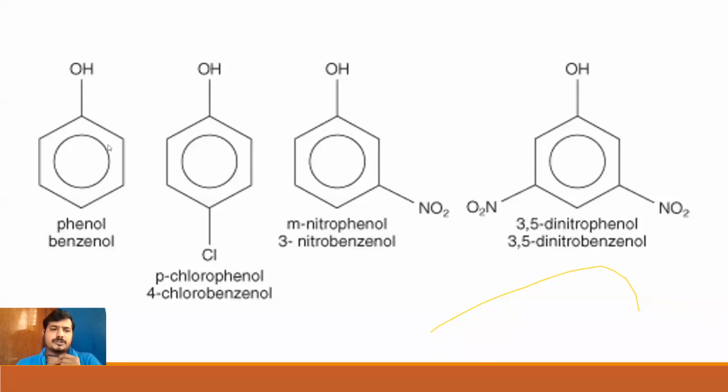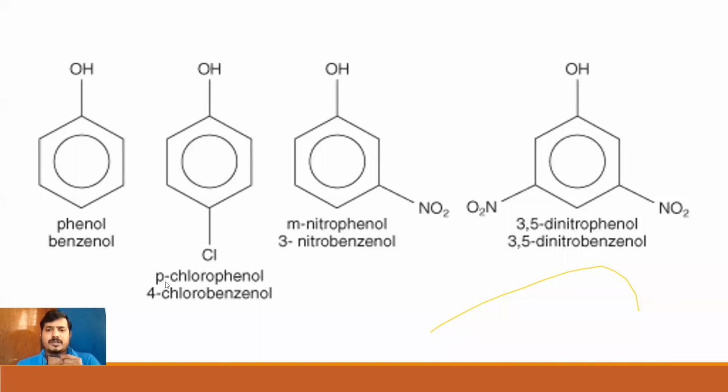These two positions, the positions that are closest to that substituent, to that group, are called the ortho positions. The positions which are intermediate to the group, we call the meta positions, and the position that is farthest away from this group, we call the para position.